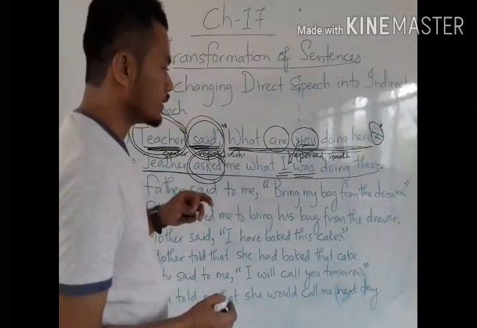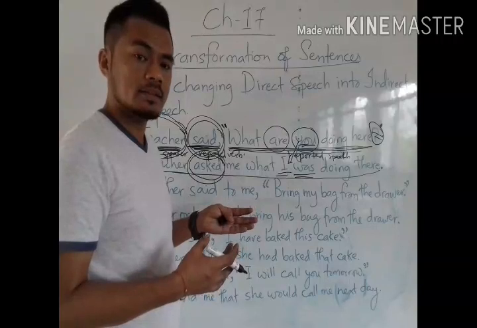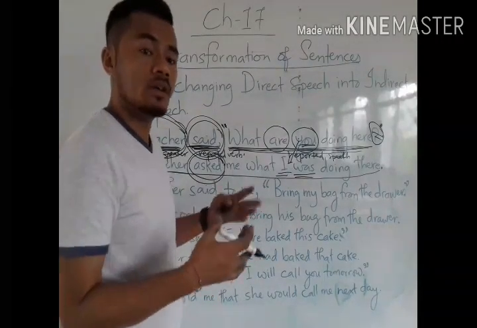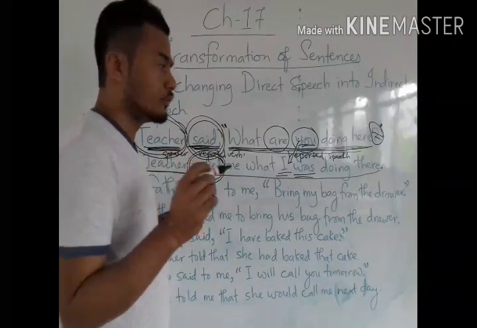Understood? See, what are you eating? That means what I was eating. This kind of sentences. How are you means how I was, like this. Okay, so the sharpness of the question should be removed.